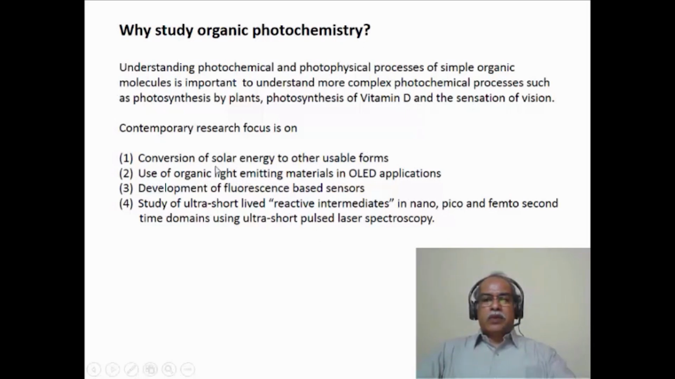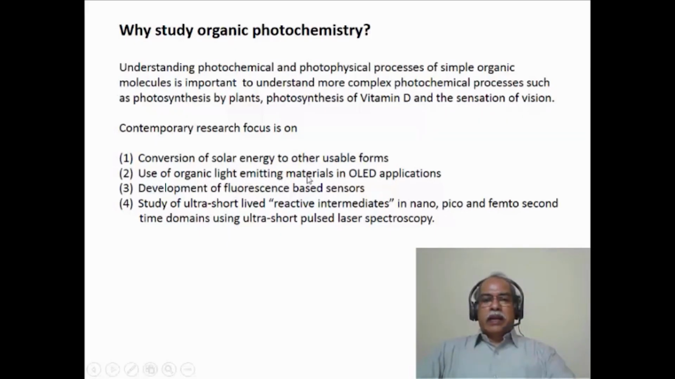One is the conversion of solar energy into useful forms of energy. In other words, conversion of solar energy into, for example, electrical energy by means of photovoltaic cells. And this is essentially conversion of photochemical energy into electrical energy. And what are the chemical reactions that are involved in the conversion of solar energy into photochemical energy? One can understand if one understands the basic concepts and reaction mechanisms involved in organic photochemistry.